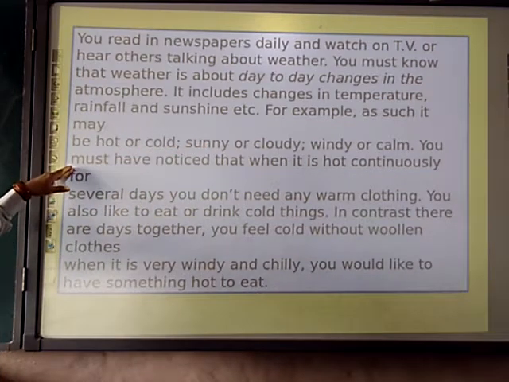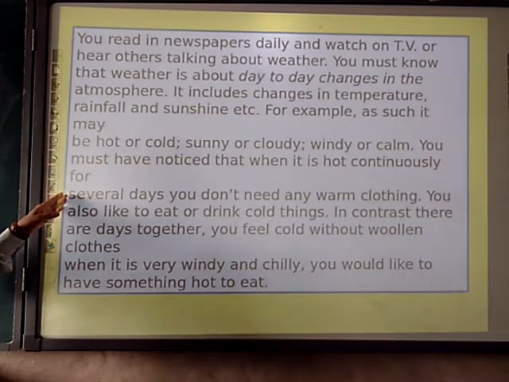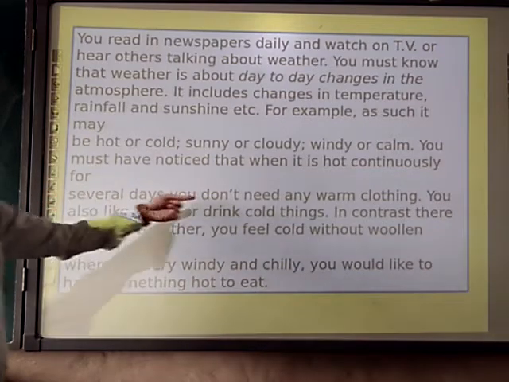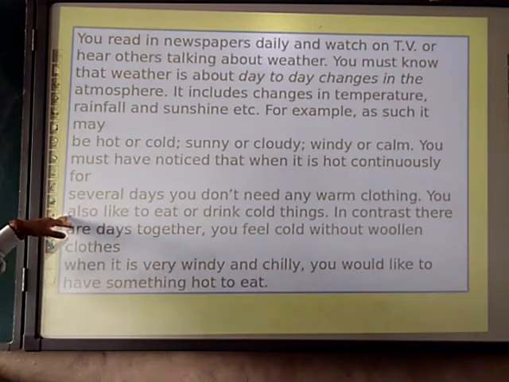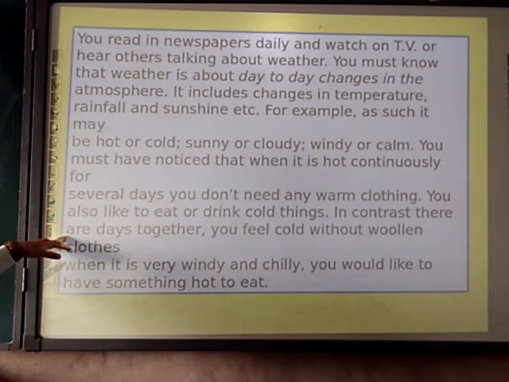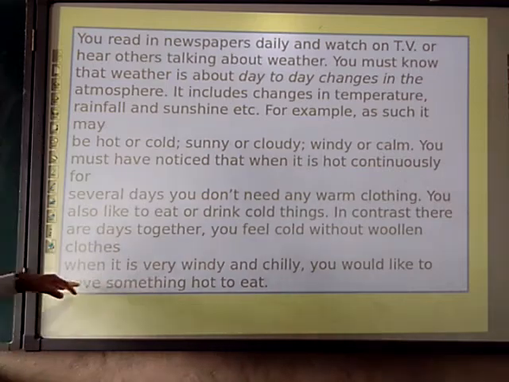You must have noticed that it is not the same continuously for several days. You don't need warm clothes, and also like to eat or drink cold things. In contrast, there are days together when you feel cold without woolen clothes. When it is very windy and chilly, you would like to have something hot to eat.